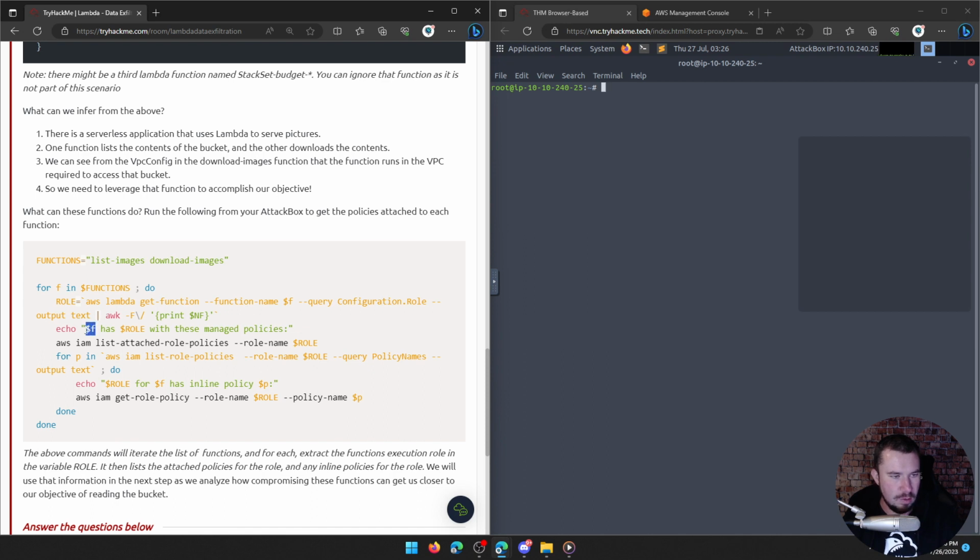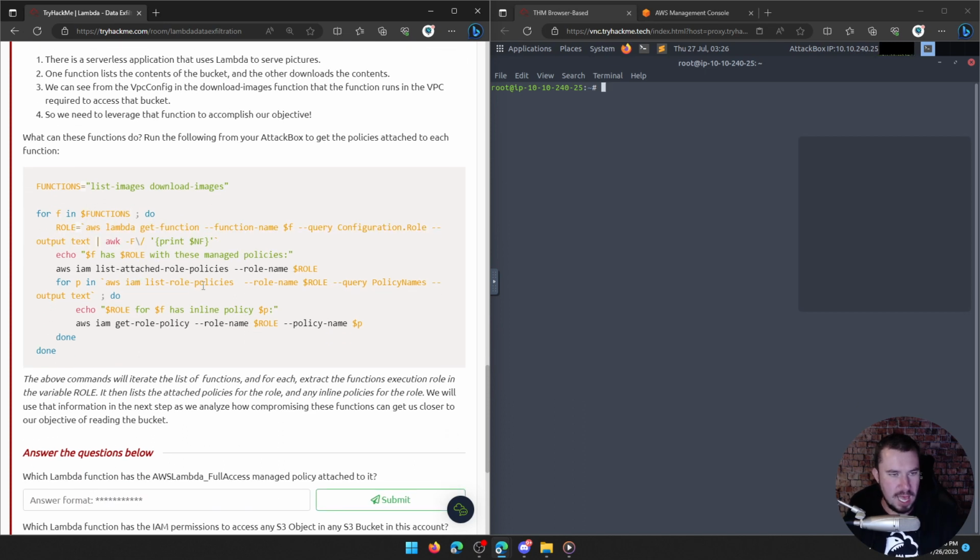And then echo, the function has that role, this role right here that we're making it a little bit more pretty with these managed policies. aws iam list-attached-role-policies, role-name, we're going to pass it the role, which is going to be from here after you run awk on it. For p in that, so now we're doing another for loop. So for each one of those policies in that role, we want you to query the policy names and output the text.